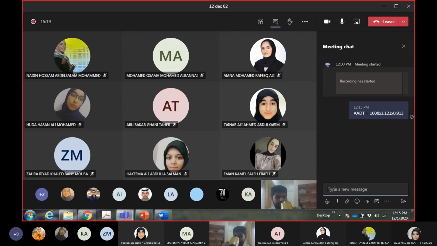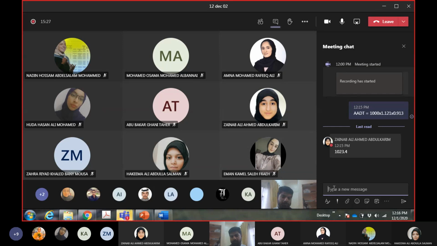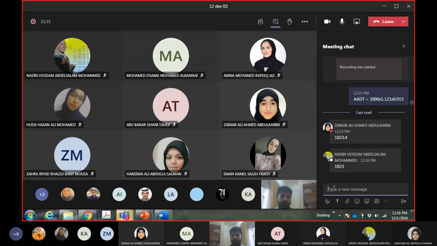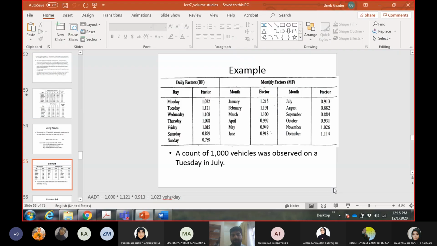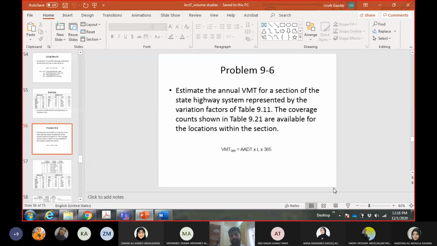Yes, 1023. Okay, 1023 is fine. No need to point out the decimals. So 1023 is the ADT for this coverage point, on which you took the data on Tuesday in July. So this is the use of the adjustment factors.